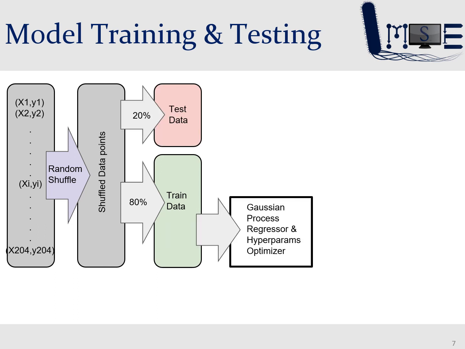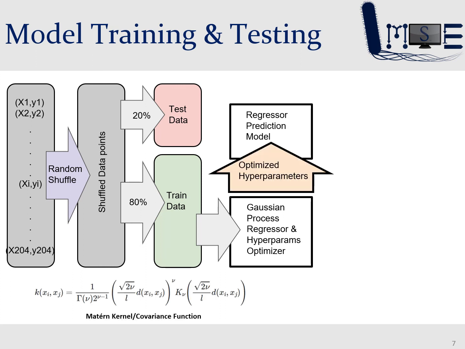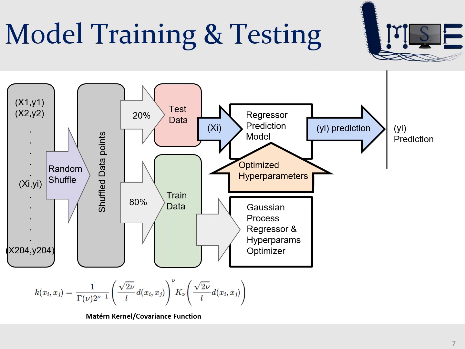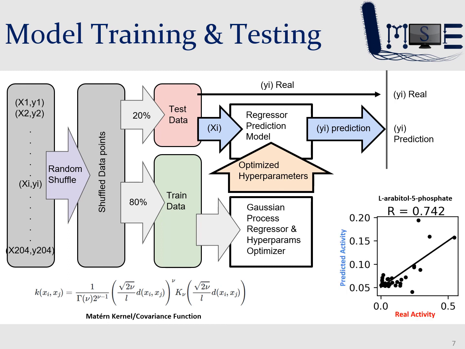Then we feed the training data into a GPR hyperparameter optimizer, which optimizes the hyperparameters on the kernel function to the training set. These optimized hyperparameters are fed into a regressor prediction model along with the protein sequences, X if you will, from the test set and produce a prediction of the protein activity, Y. We can compare the predicted activity from the test set to the real activity. This is plotted on the diagram below for the substrate L-arabidyl 5-phosphate, and we can measure the performance of this model on the substrate using the correlation coefficient R.